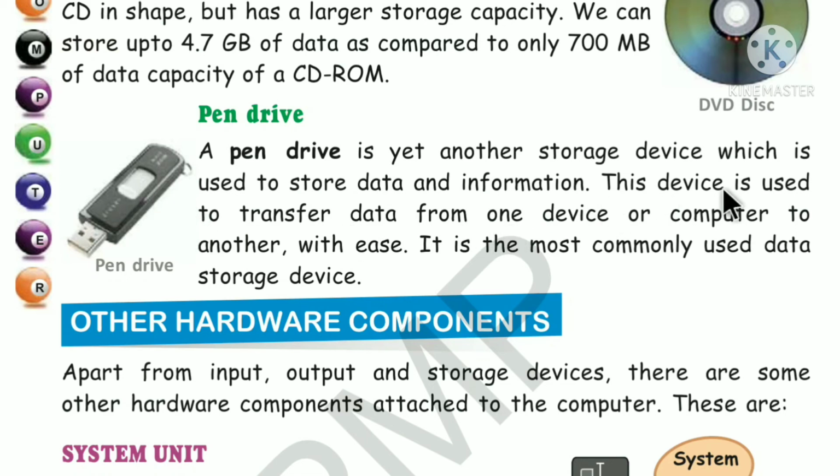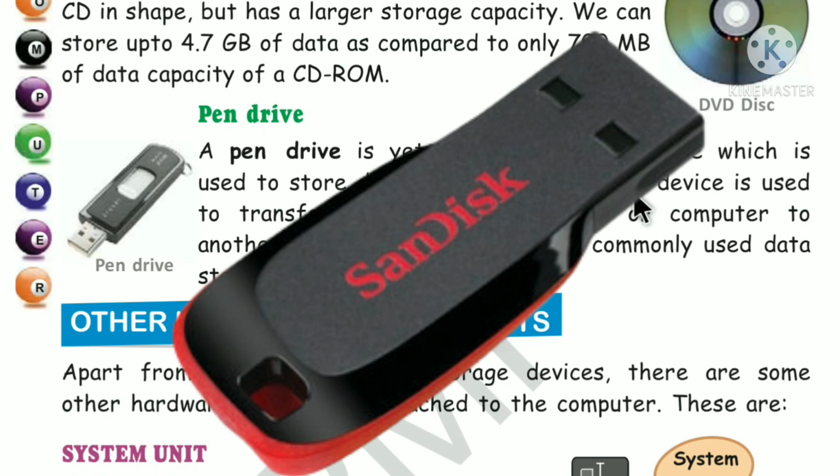And this device is used to transfer data from one device और कंप्यूटर टू अनदर. कंप्यूटर में से डाटा एक जगह से दूसरे कंप्यूटर में ट्रांसफ़र करने के लिए भी ये यूज़ होता है, स्टोर करने के लिए भी यूज़ होता है. And this is also called a storage device. This is pen drive. It is used to transfer data and information from one device to another device. This is the most commonly used storage device.